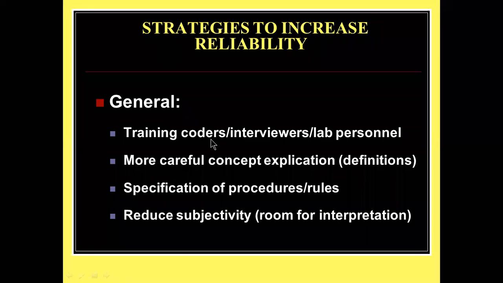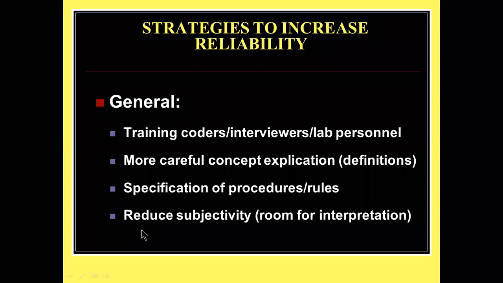For example, I am asking you your gender. You can answer either male or female. Coding means you give the number 1 to male and the number 2 to female. So that is the thing. Next one is more careful concept explication. I already told you, clearly define the concept before collecting data. Next one is specification of the procedures. You must know how to collect data, where to collect data, what type of data to collect, and the rules and regulations you must follow.